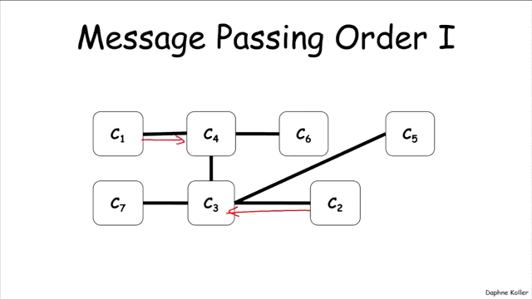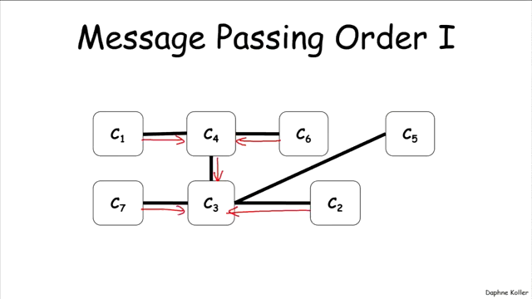Neither C3 nor C4 are candidates for message passing yet, because each of them is still waiting for another message. But C6 can pass a message, and now we have the option of activating C4. C4 can now send the message to C3, because it got everything except the message from C3 before.